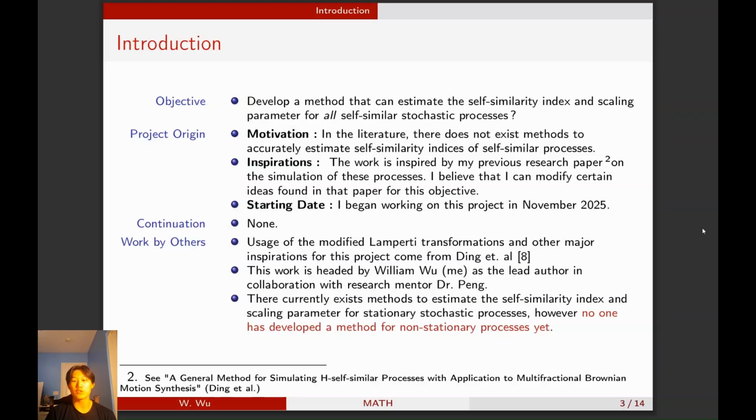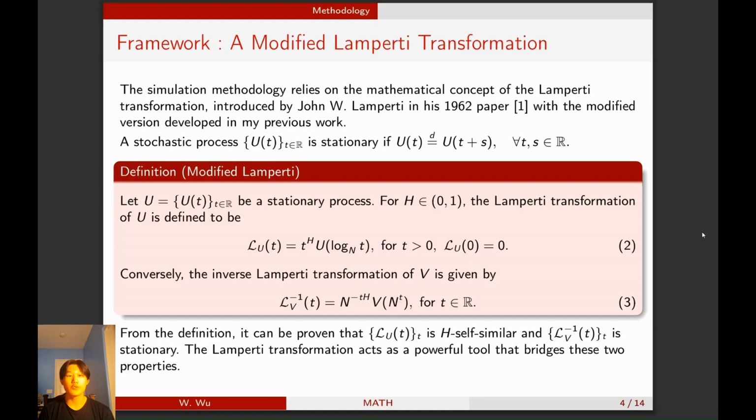And in this case, the research I'm doing this year is partly inspired from the research I did last year, which is to simulate all general stochastic self-similar processes. And this year, I'm going to be the lead author with a little bit of help from my research mentor, Dr. Peng. And I'm basically applying some of the methods and knowledge I learned last year with modifications on a project this year. So a key framework I'm using is the modified Lamperti transformation.